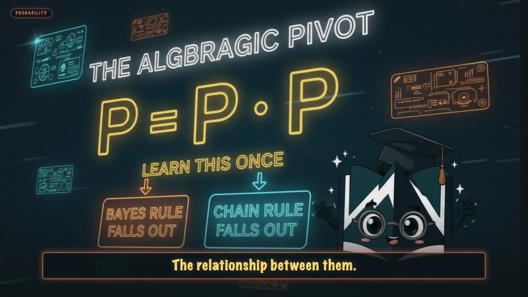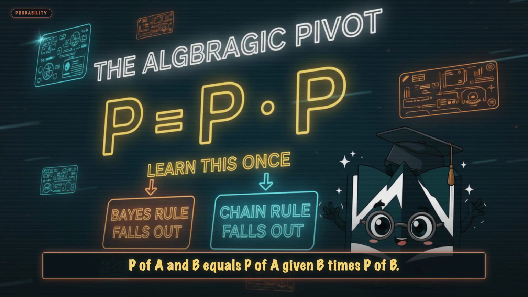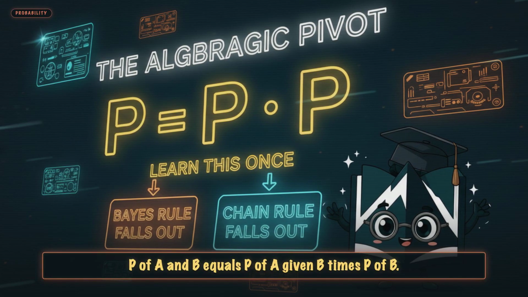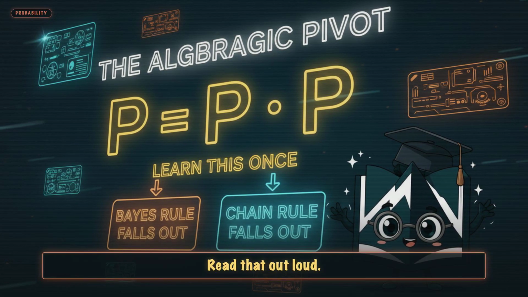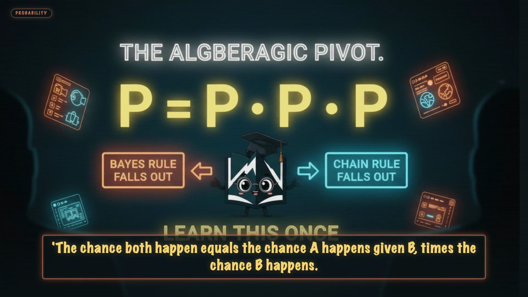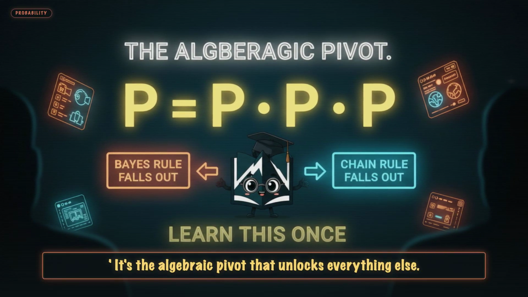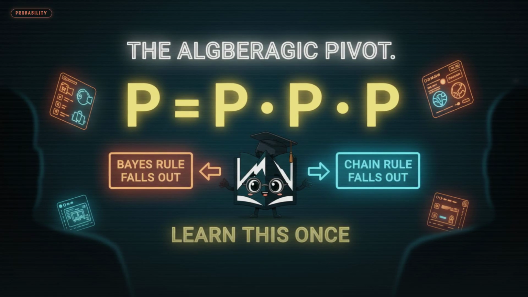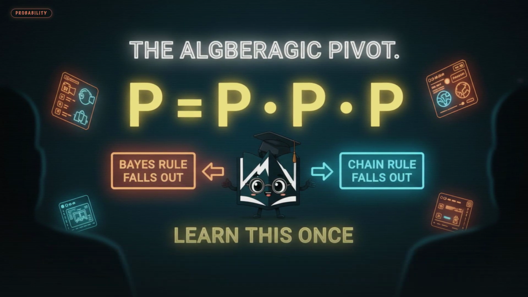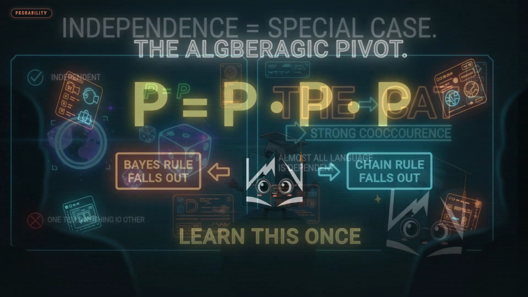The relationship between them. Joint equals conditional times marginal. P of A and B equals P of A given B times P of B. Read that out loud. The chance both happen equals the chance A happens given B times the chance B happens. It's the algebraic pivot that unlocks everything else. Bayes' rule falls out of this. The chain rule falls out of this. Learn it once.